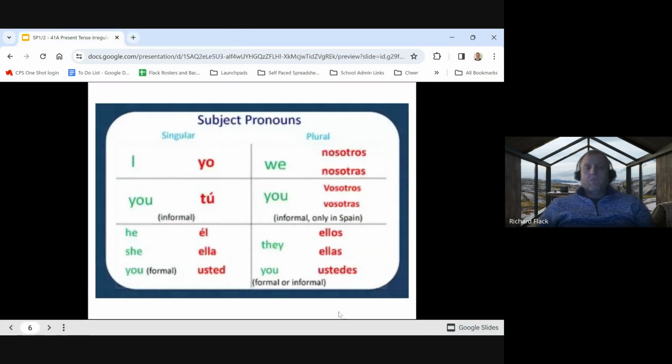Okay, let's do a quick review. To be able to use our irregular verbs, we need to go back to our basic information, refresh our brains. And first, we need to know our subject pronouns. So I is yo, you informal, tú, he, él, she, ella, you formal, usted, we, nosotros or nosotras if all girls, you informal in Spain, vosotros or vosotras if it's all girls, they, ellos or ellas if it's all girls, and you formal or informal, ustedes.